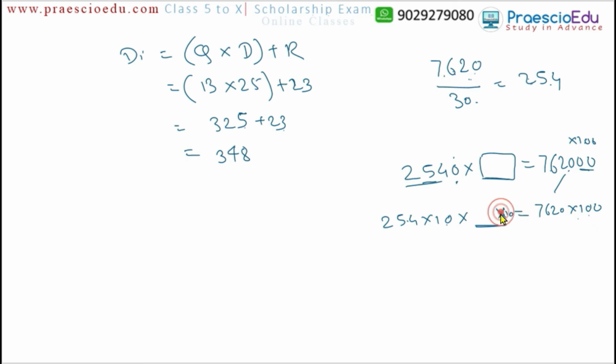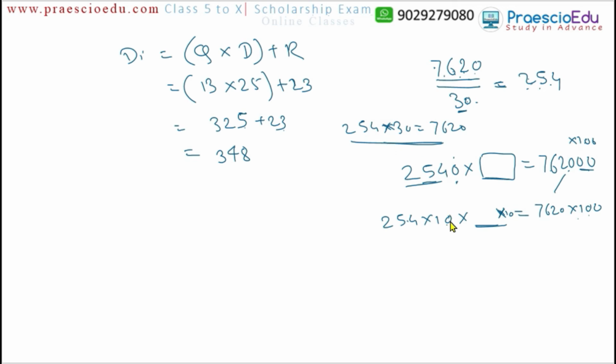We know this number multiplied by this number is equal to this number, because when this number is divided by 30 the answer comes 254. Of course 254 multiplied by 30 is equal to 7620. This number is divided, and we multiply by this product to this number, and this number will come, as per the rule of division and multiplication.